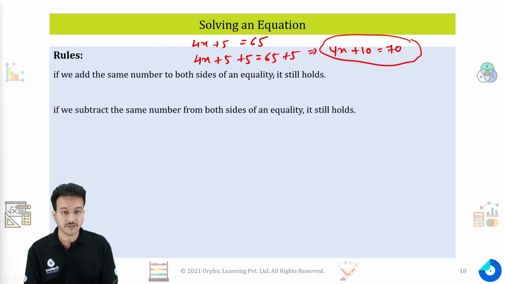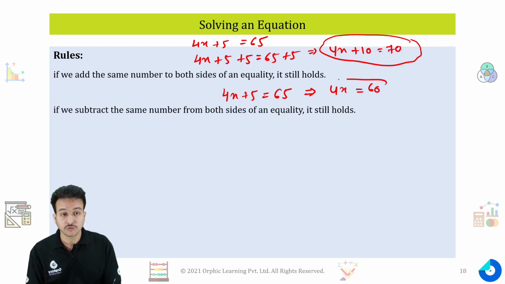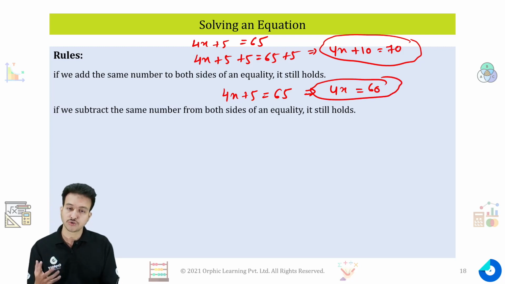For an example, if in the same equation 4x plus 5 is equal to 65, if I subtract 5 from both sides, I'll get the equation 4x is equal to 60. Now this equation also holds true, or gives the same solution as earlier.